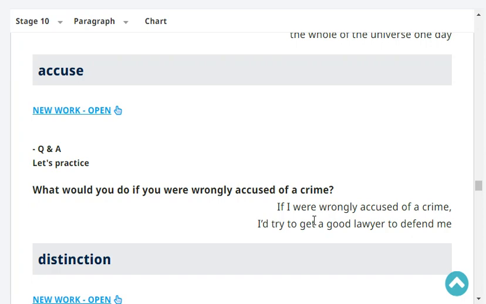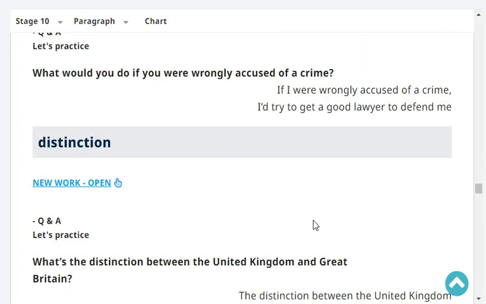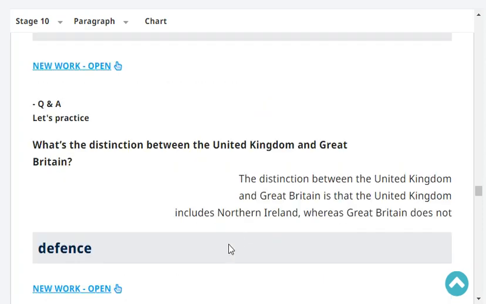Reggie, what would you do if you were wrongly accused of a crime? If I were wrongly accused of a crime, I'd try to get a good lawyer to defend me.